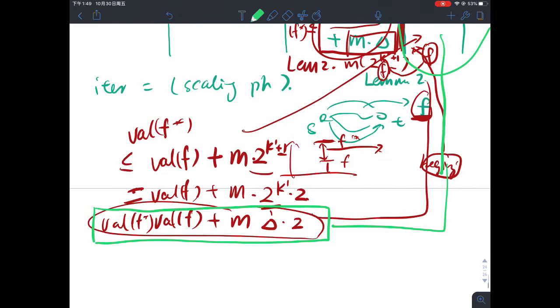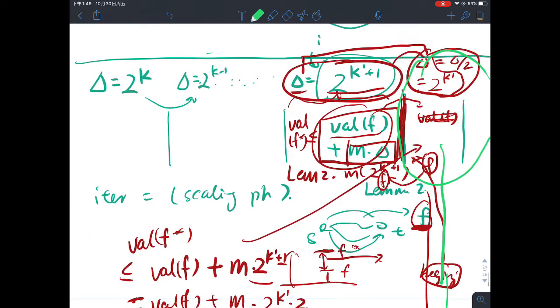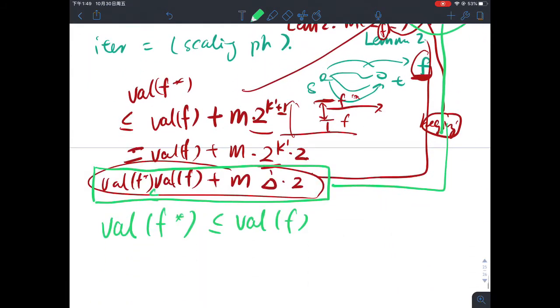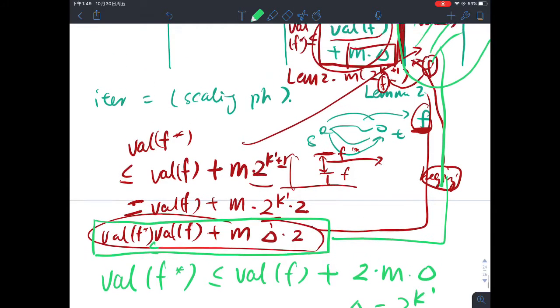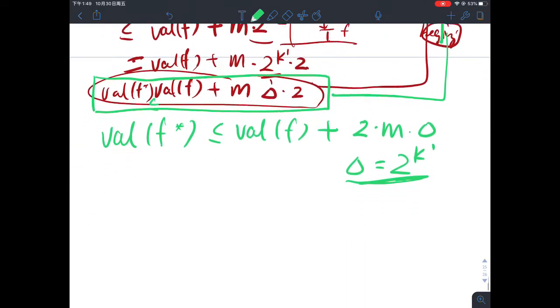Let me rewrite the whole thing: value of f star is less than or equal to the value of f at the beginning of the scaling phase plus 2 times m times delta, where delta equals 2 to the k prime. This is the new delta.